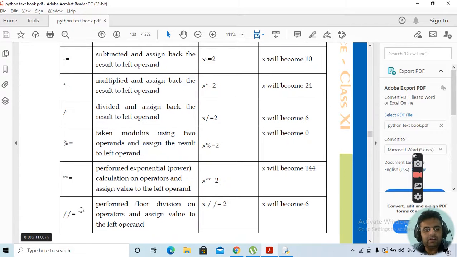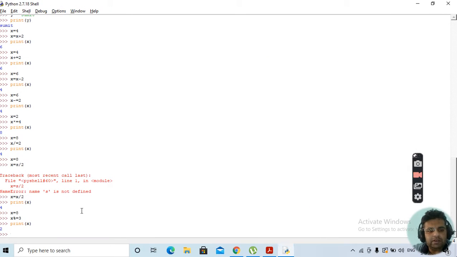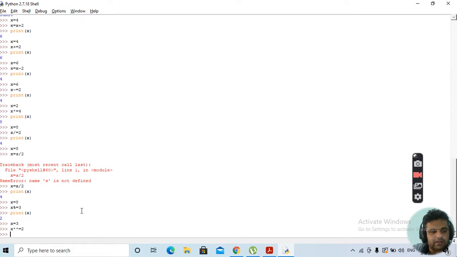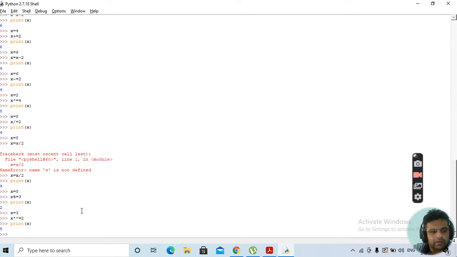Similarly, exponential notation can be represented in shorthand also. x is equal to 3. If we write x double star is equal to 2, this will give you the answer 9. If you print the value of x, this is the same, but this is the shorthand for the exponential operator.